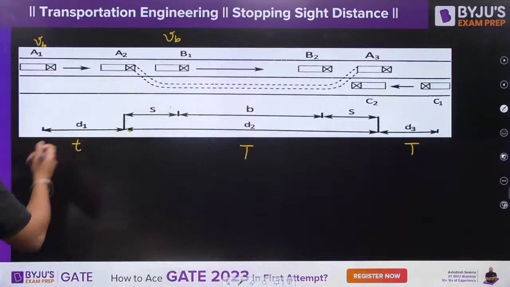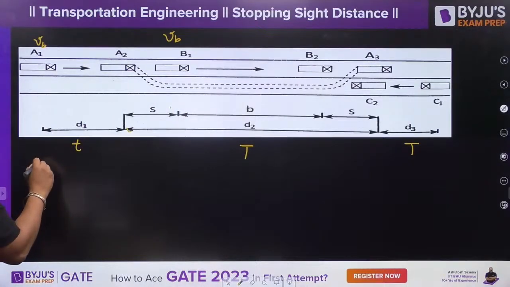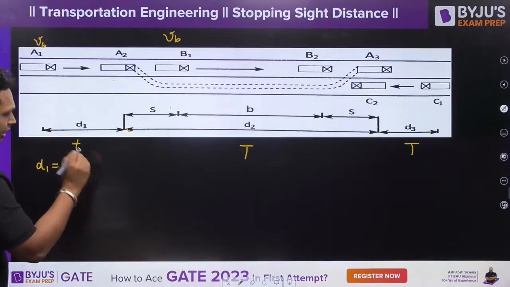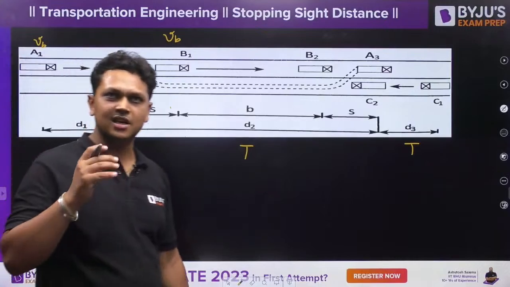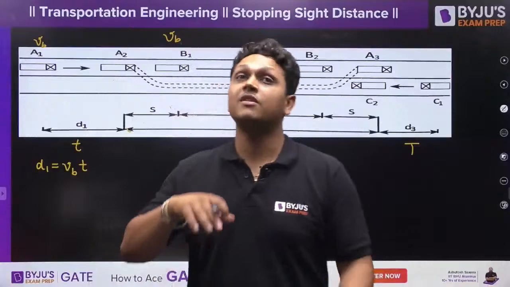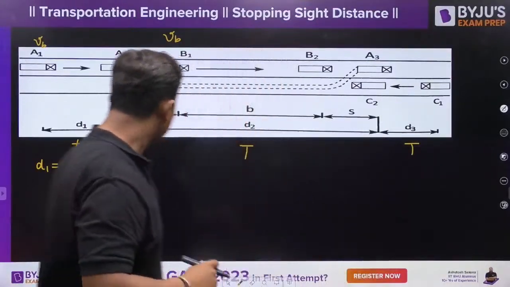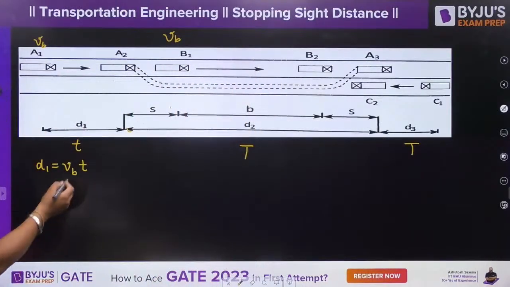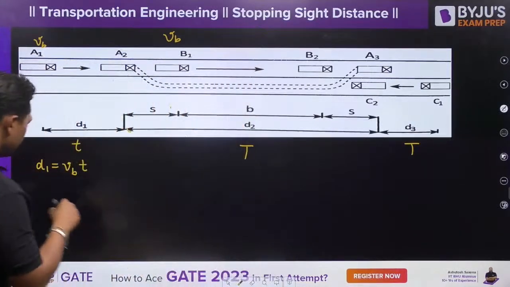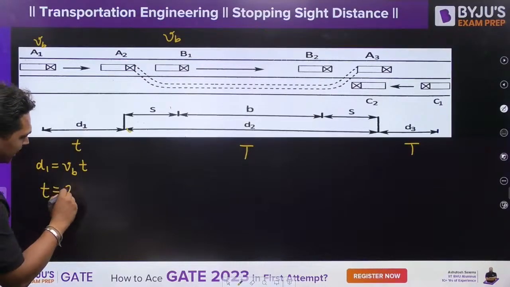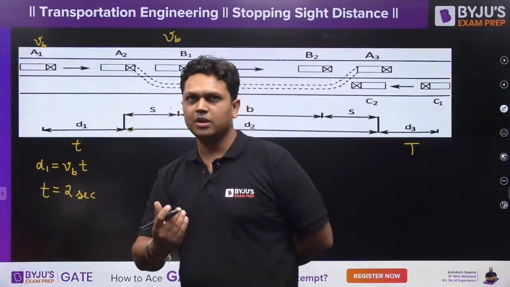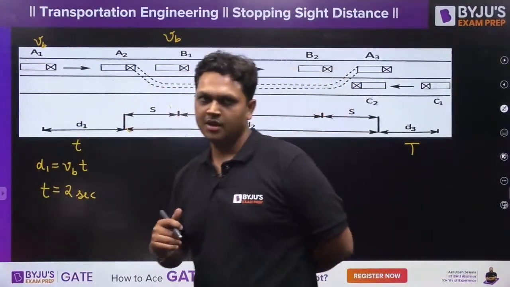So let us see what is D1 distance. D1 distance will be simply VB into t. What is VB? I will explain. VB is the speed of your vehicle number B, right? And if in case you do not know what value to take, that is also going to be told to you. So what is the time t? As per IRC code, the time t is equal to 2 seconds. So 2 seconds you are going to take to analyze the situation to start your overtaking operation, right?